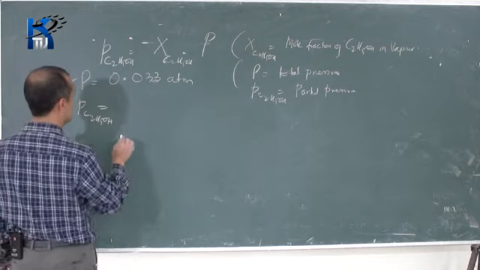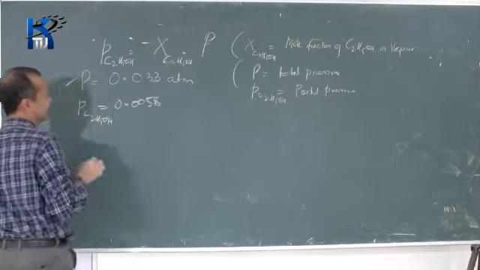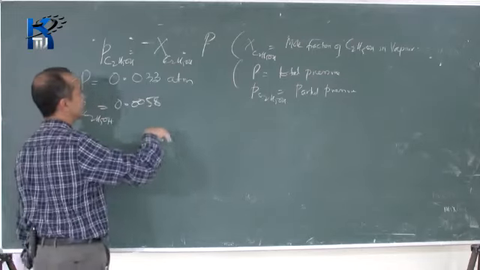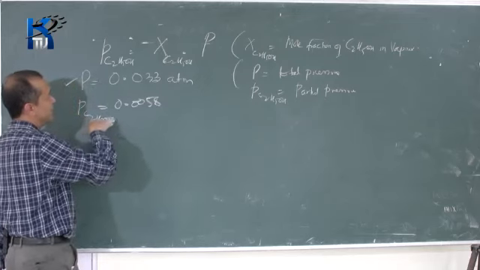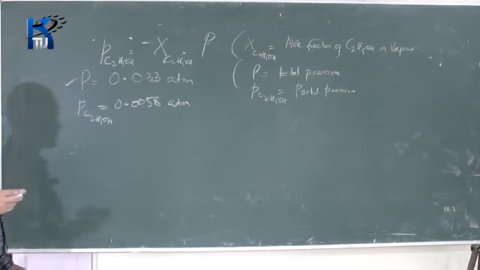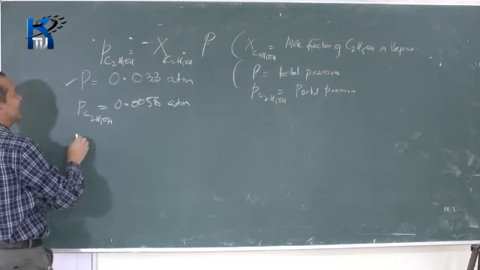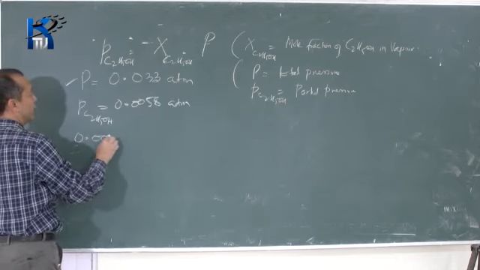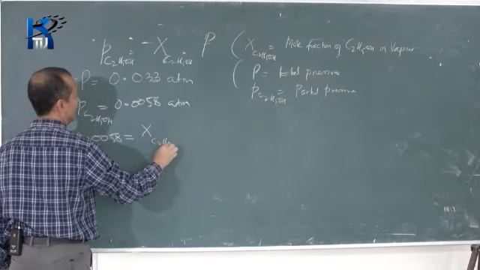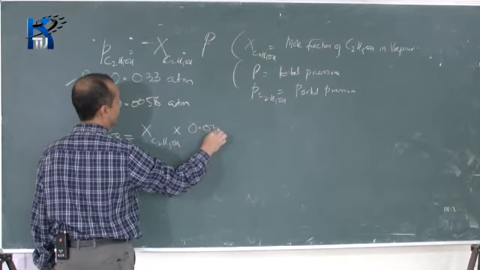Its value, I have rubbed that portion, but I think its value was 0.0058. You can see and correct yourself. P C2H5OH was 0.0058 atmosphere. So if you substitute the values here, what you get is 0.0058 is equal to X C2H5OH into total pressure 0.033.